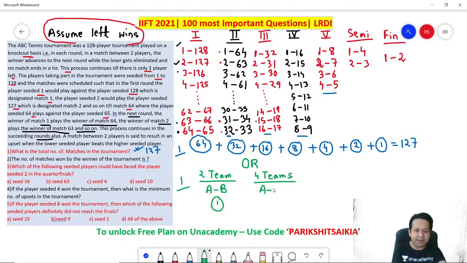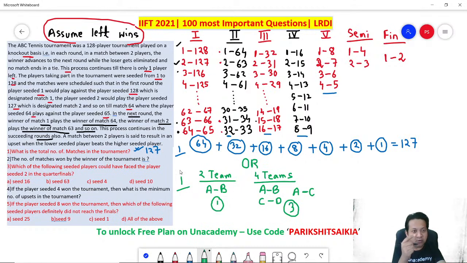Let's say A, B plays and C, D plays. That's first round. And second round, the winner of the matches. So winner of the first match, let's say A. Winner of the second match, let's say C. So whoever wins here is the winner. Can you visualize it? If there are 4 teams, how many matches are required? 3 matches. Oh, I think I get a logic. What is the logic? The number of matches required to determine the winner is 1 less than the number of teams.